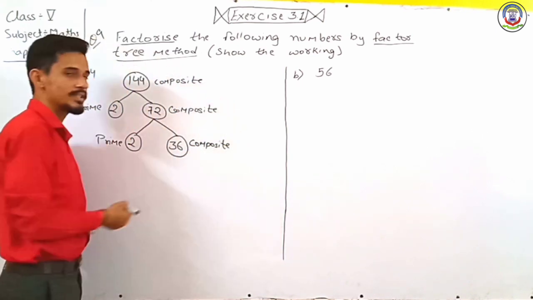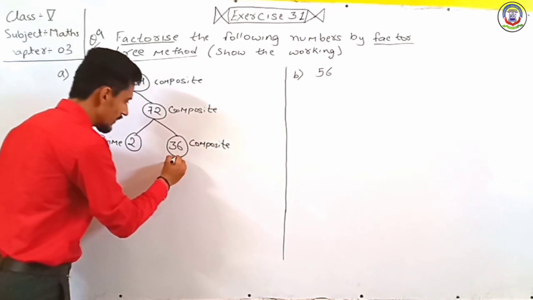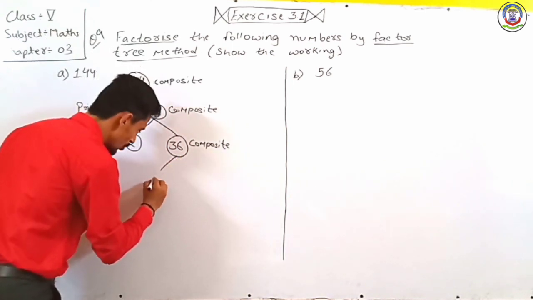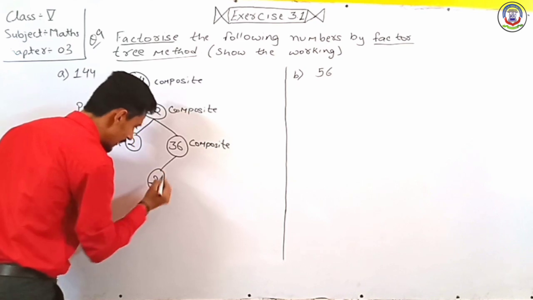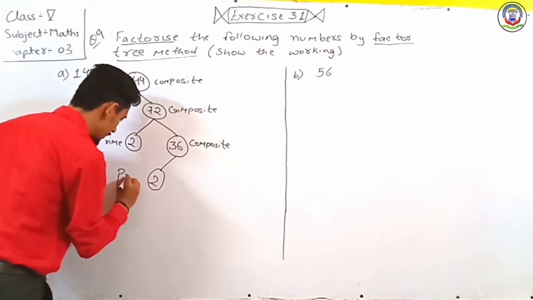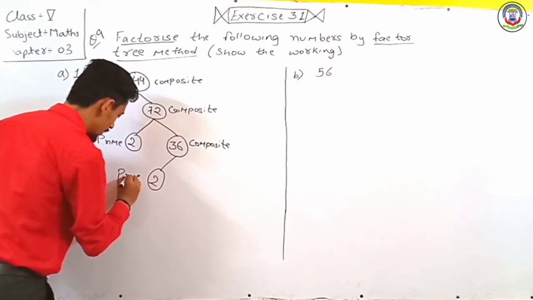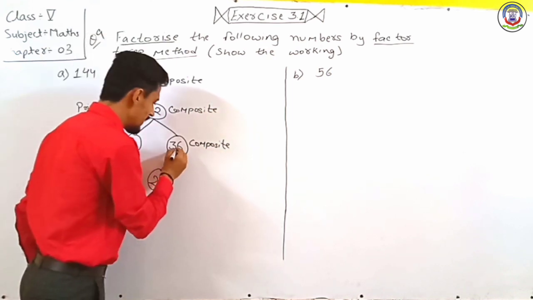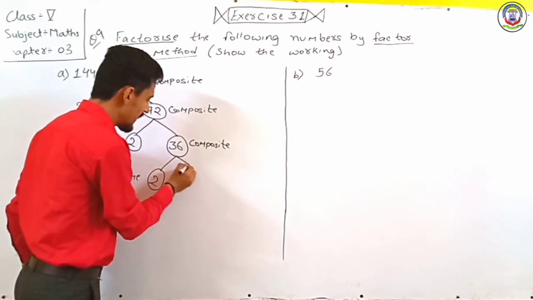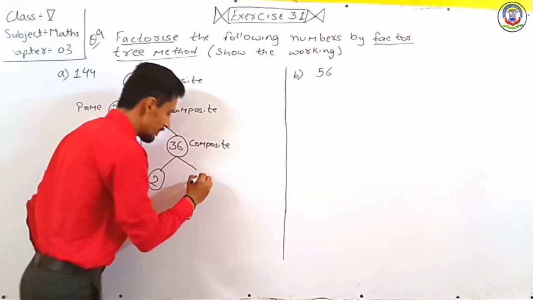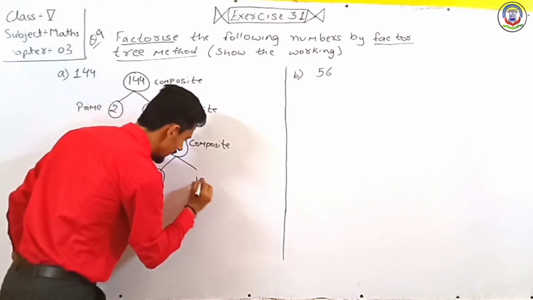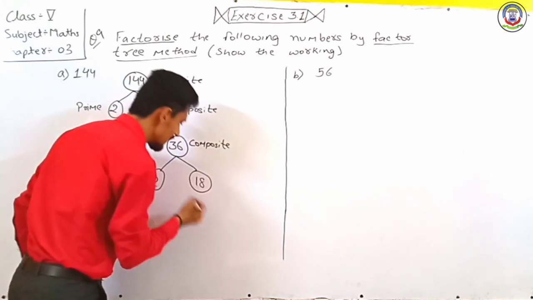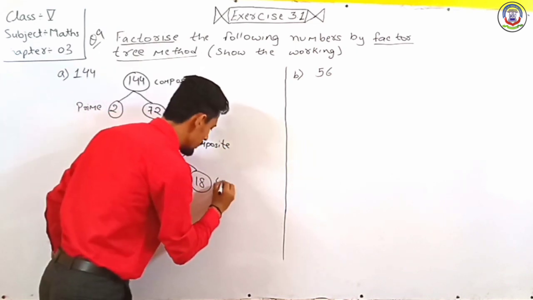Now 36 is again divisible by 2. So we write here 2, and it is a prime number. And when we divide 36 by 2, we get 18. So here we write 18, and 18 is a composite number.